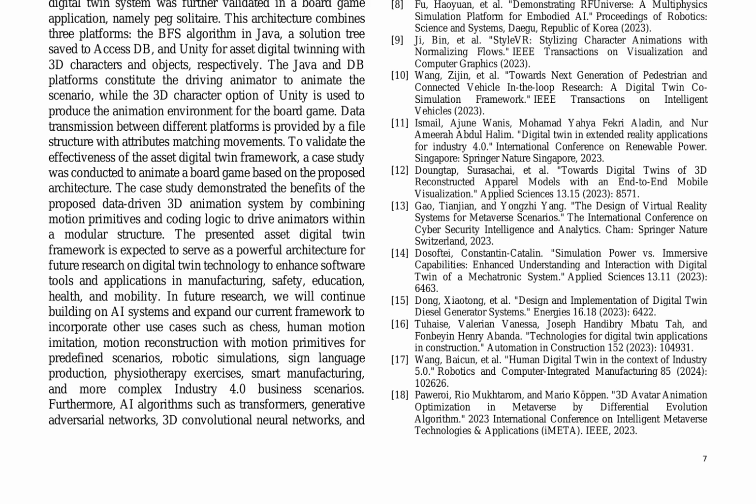The Java and DB platforms constitute the driving animator to animate the scenario, while the 3D character option of Unity is used to produce the animation environment for the board game. Data transmission between different platforms is provided by a file structure with attributes matching movements. The presented asset digital twin framework is expected to serve as a powerful architecture for future research on digital twin technology. This could enhance software tools and applications in manufacturing, safety, education, health, and mobility.